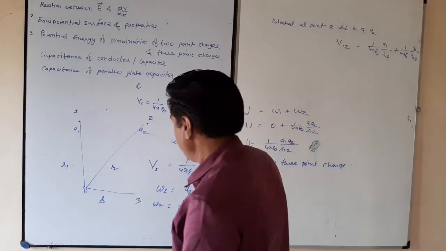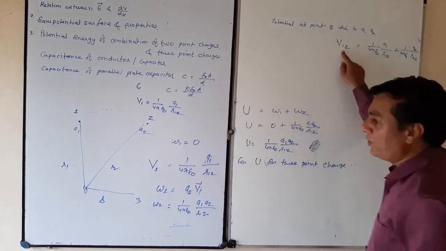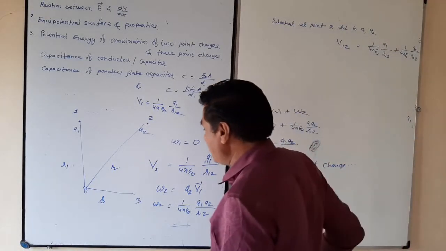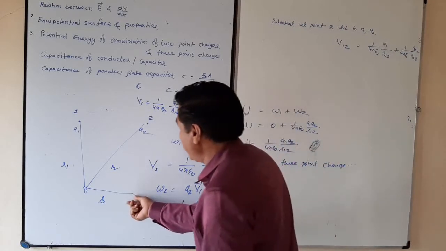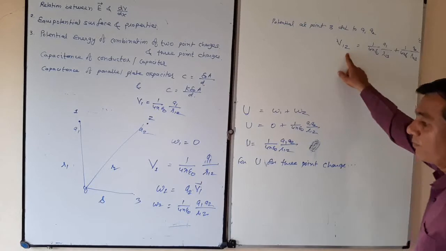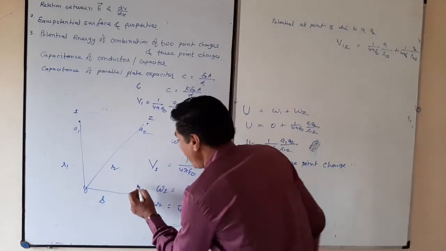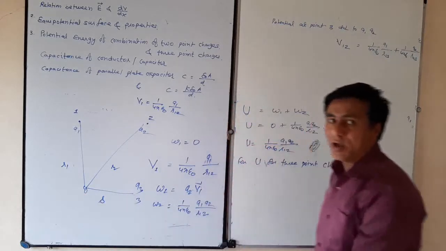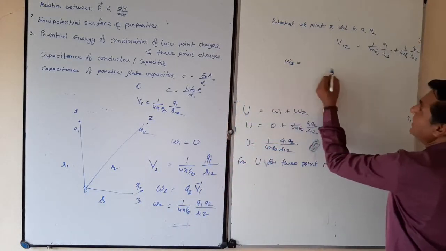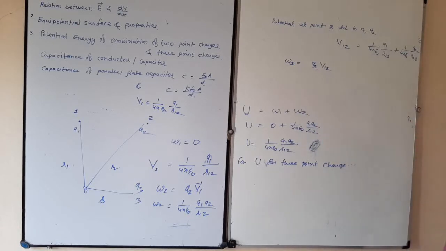Clear? Now, what is V12? V12 means if you bring a unit positive charge from infinity to point 3, how much work is required? V12. But in place of a unit positive charge, we are bringing Q3 coulomb of charge. So the total work W3 is equal to Q3 V12 at point 3.